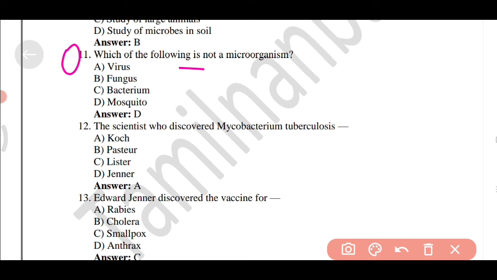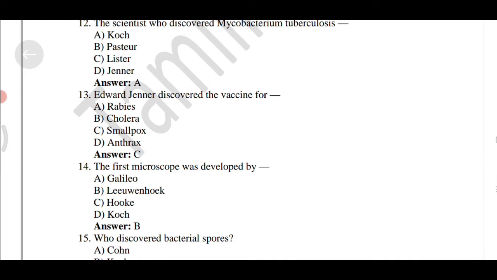Which of the following is not a microorganism? Option D, mosquito. The scientist who discovered Mycobacterium tuberculosis: option A, Koch. Edward Jenner discovered the vaccine for option C, smallpox. The first microscope was developed by option B, Leeuwenhoek.